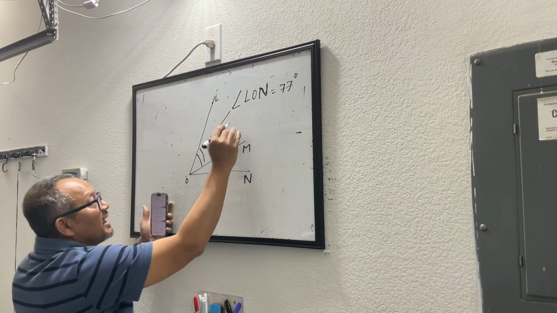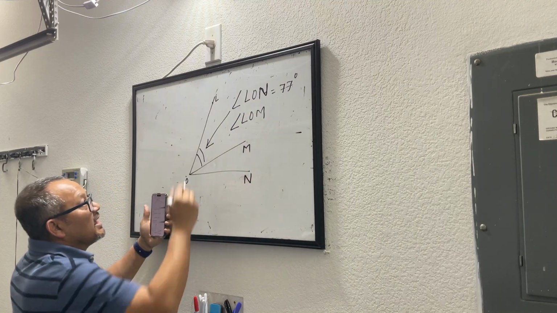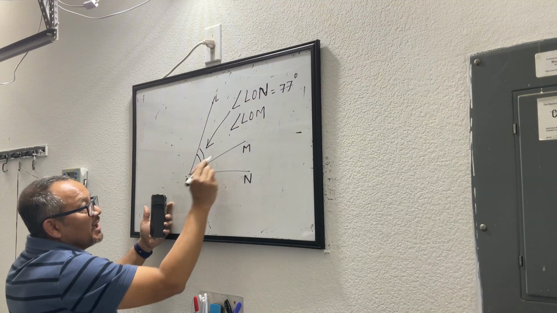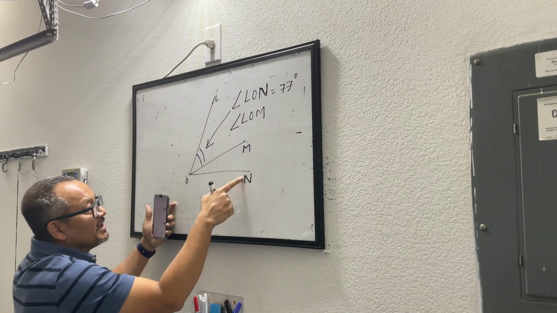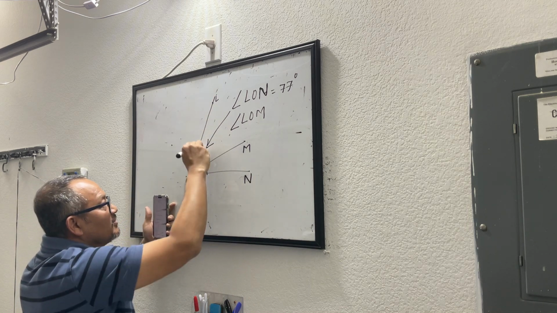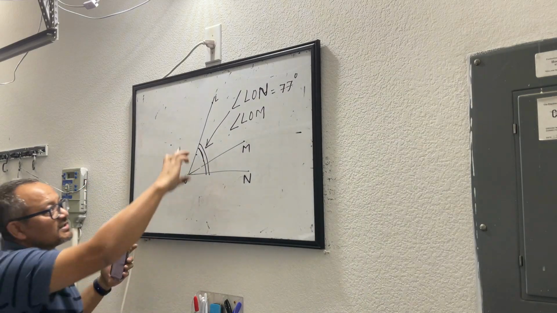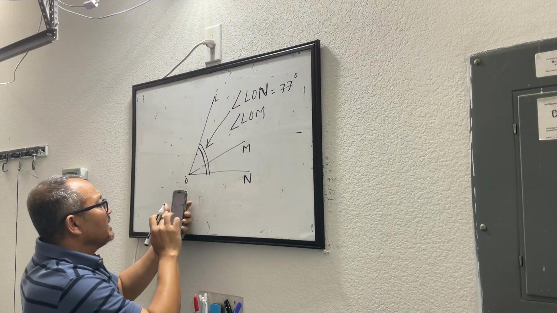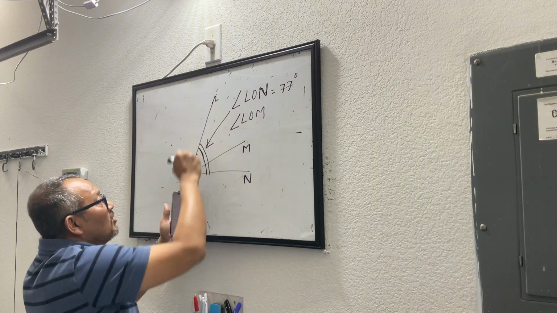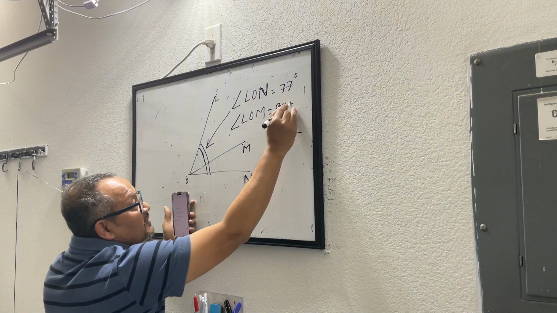Then you have an angle LOM. Oops, what did I do? LON. LON is this whole angle, given as 77 degrees. From here to here, 77 degrees. Angle LOM is given as 9x plus 44.